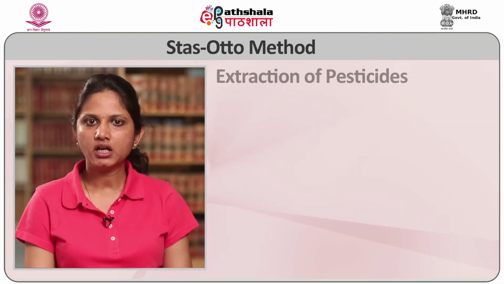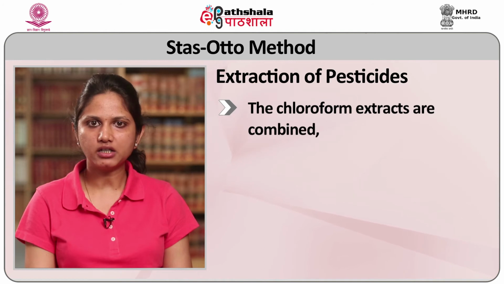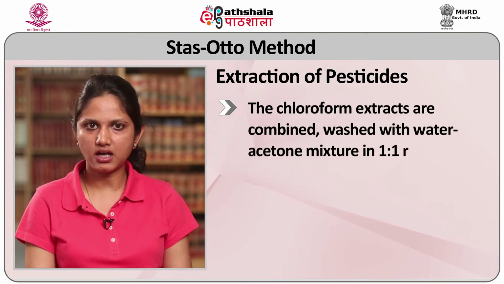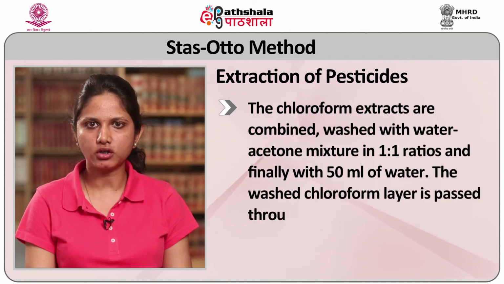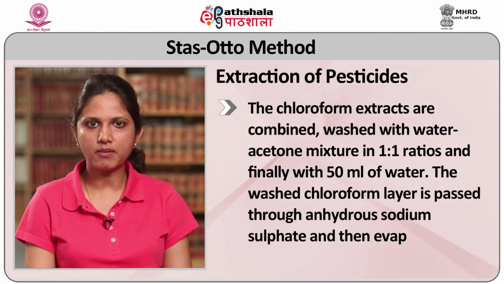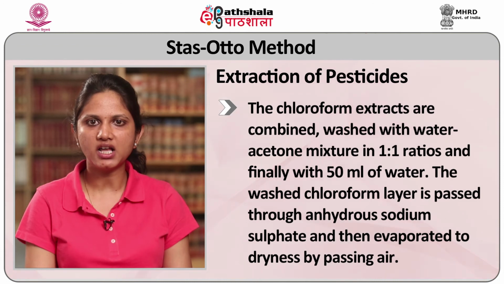Add 20 ml of a saturated solution of sodium sulphate to the same. The contents are extracted thrice with 25 ml portions of chloroform with gentle shaking. The chloroform extracts are combined, washed with a water-acetone mixture in 1:1 ratio and finally with 50 ml of water. The washed chloroform layer is passed through anhydrous sodium sulphate and then evaporated to dryness by passing air.